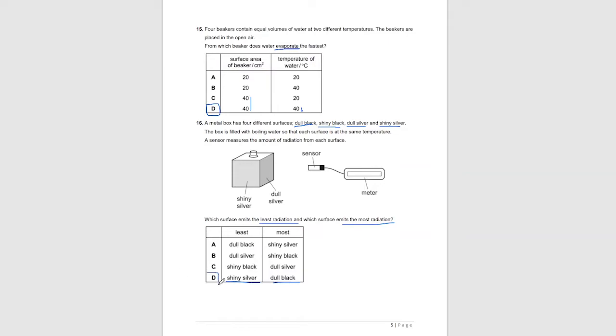The answer is D. You need to remember that dull black surfaces are the best radiators and absorbers of heat, and shiny surfaces are the best reflectors of heat. So in this question number 16, the least radiating surface is shiny silver because they reflect the most, and the most radiating surfaces are dull black because dull black surfaces radiate the heat the most.